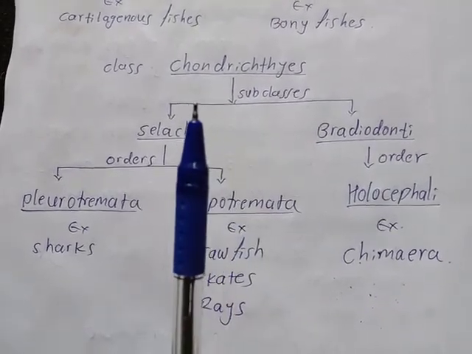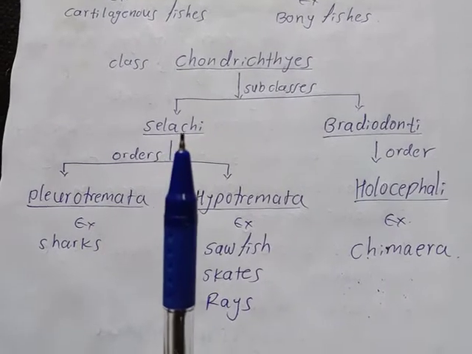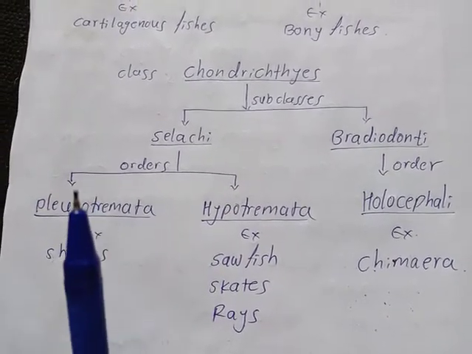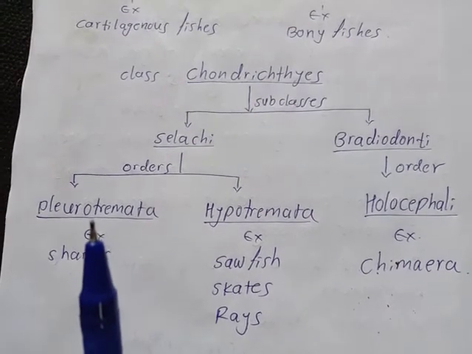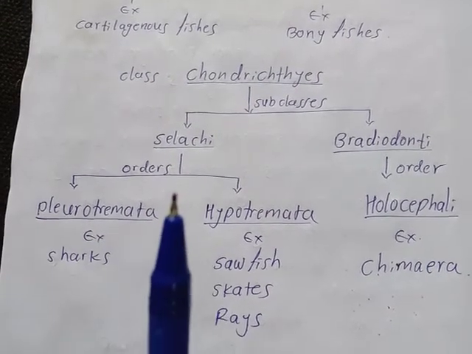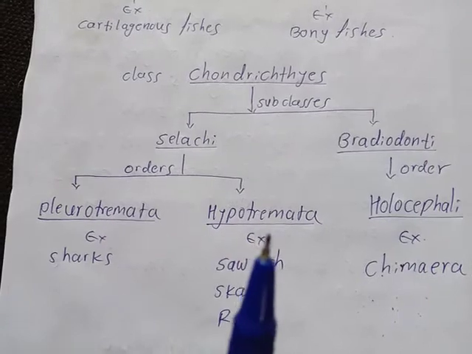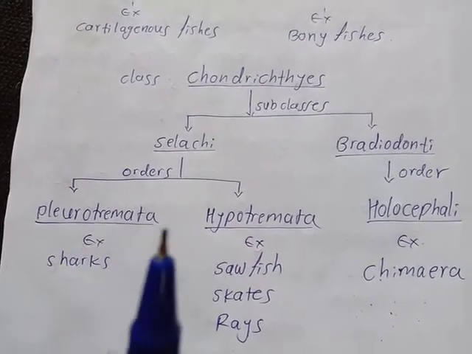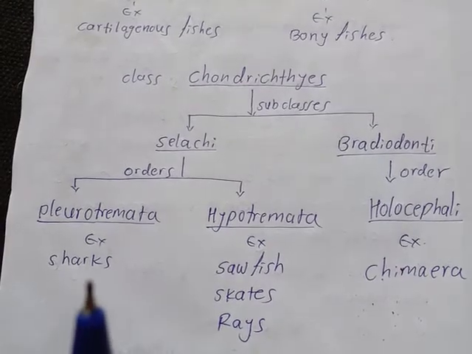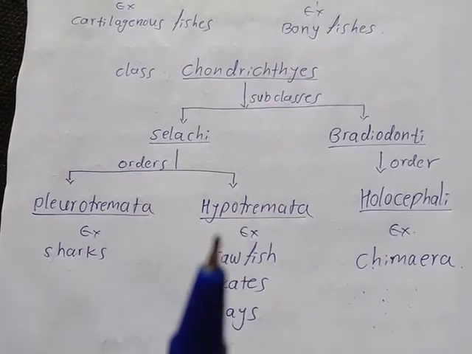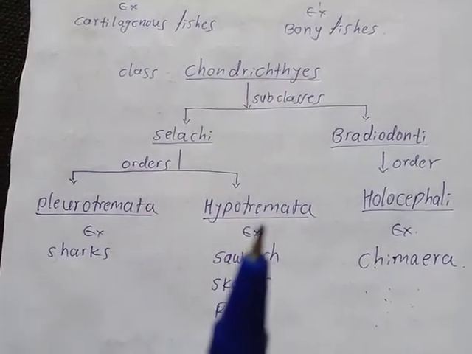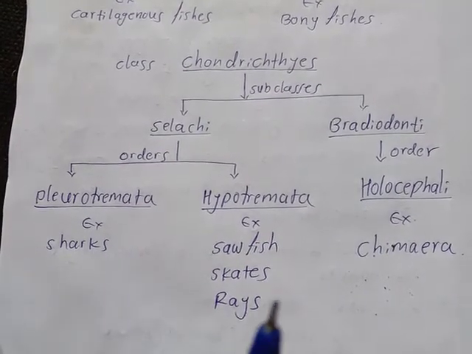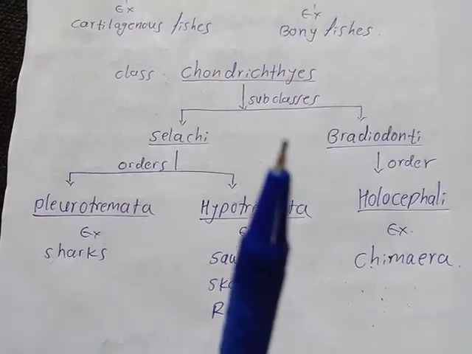Further, this subclass Selachii can be divided into 2 orders. First one is the Pleurotremata and second one is the Hypotremata. The example of Pleurotremata are the sharks, while the example of the Hypotremata are sawfish, skates, and rays.